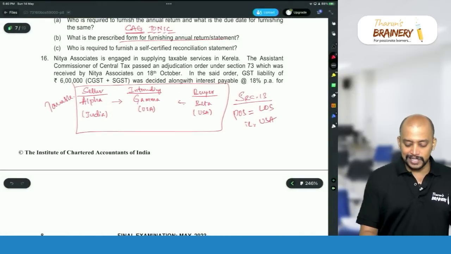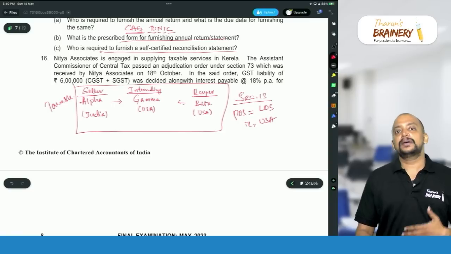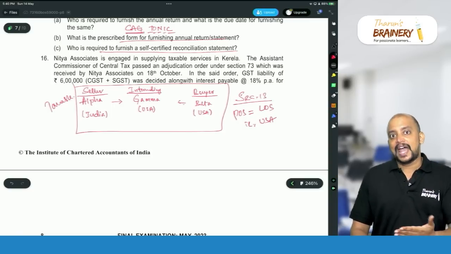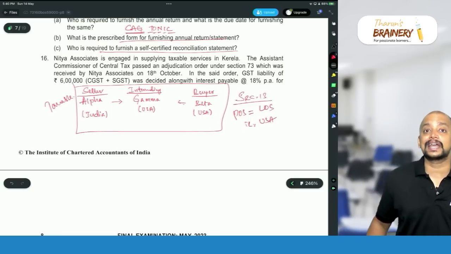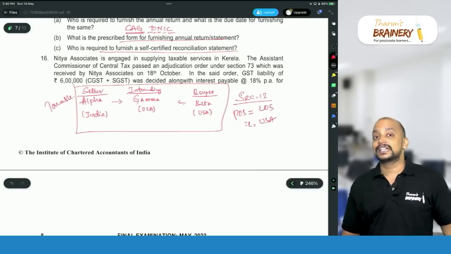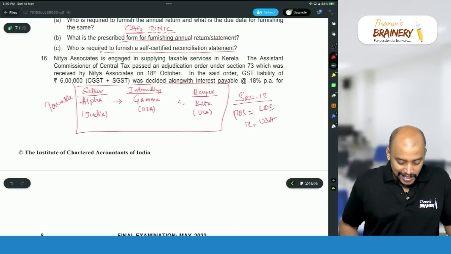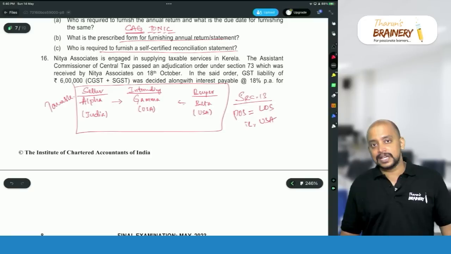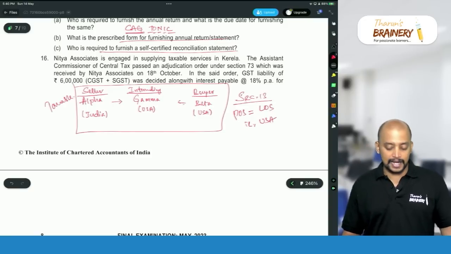Next, who is required to furnish a self-certified reconciliation statement? That is a registered person who is not required to file annual return, is not required to furnish GSTR 9C, and other registered persons whose aggregate turnover during the financial year exceeds 5 crores is required to furnish a self-certified reconciliation statement. Then question number 6, Nitya Associates is engaged in supplying taxable services in Kerala.